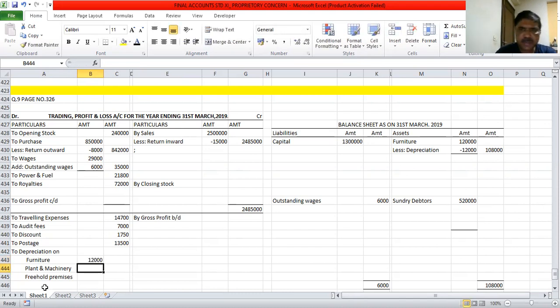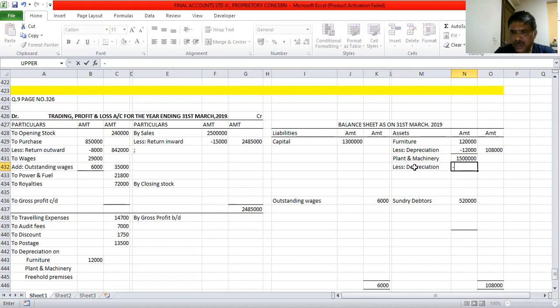Plant and machinery. Again, we will go to the asset side. Plant and machinery amount given is 15 lakh. Am I right? Yes. 15 lakh less depreciation 10%. 10% of 15 lakh, how much is that? 1,50,000.